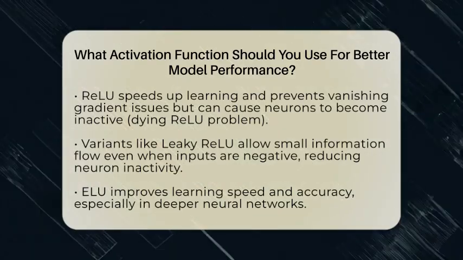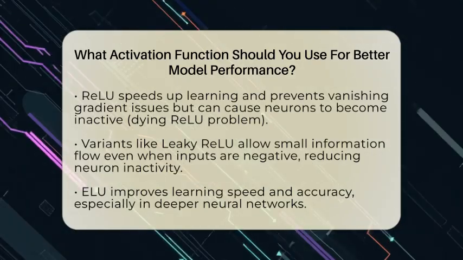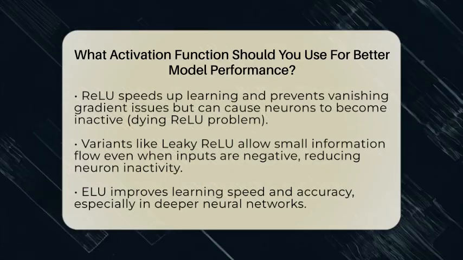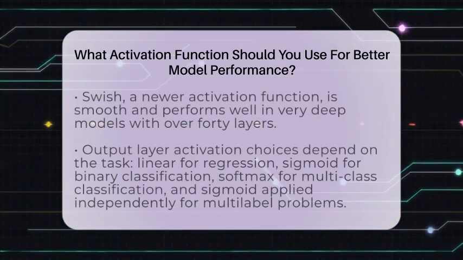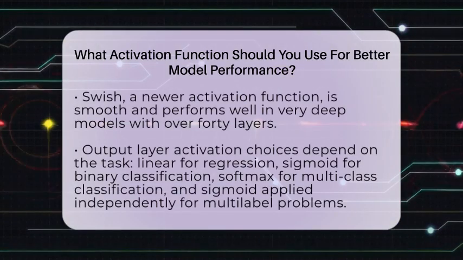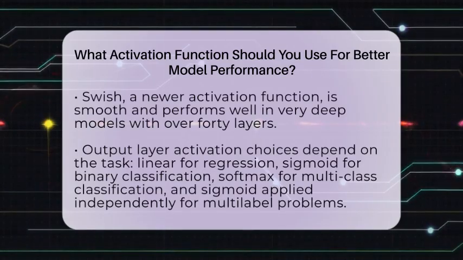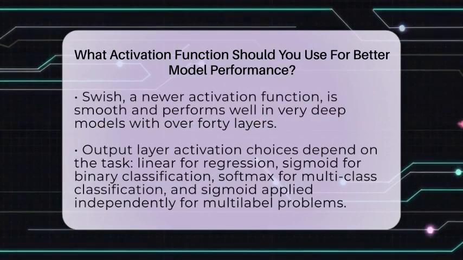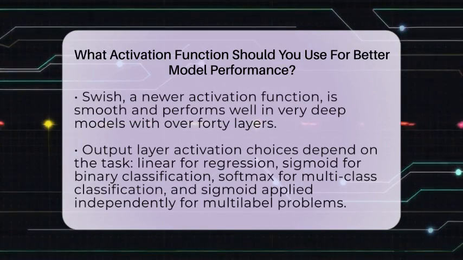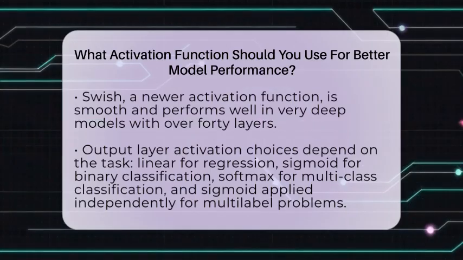For predicting continuous values, a linear activation function is used because it outputs raw numbers directly. For binary classification, where the goal is to decide between two options, the sigmoid function is common. It maps outputs to probabilities between 0 and 1. For tasks with multiple classes, softmax is the go-to. It turns the raw outputs into a probability distribution across all classes. For multilabel problems, where multiple labels can be true at once, applying sigmoid to each label independently works well.